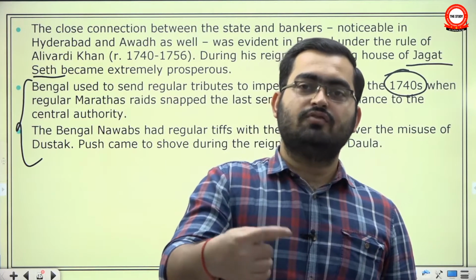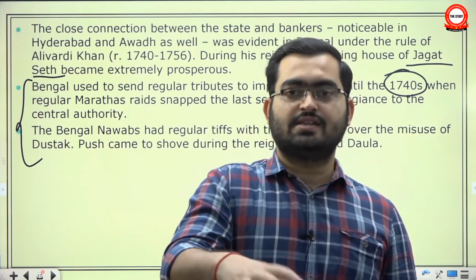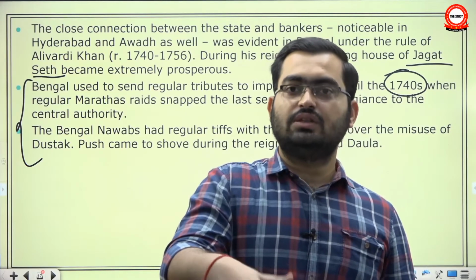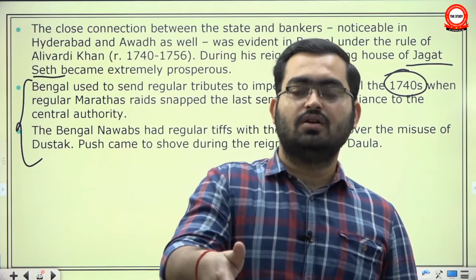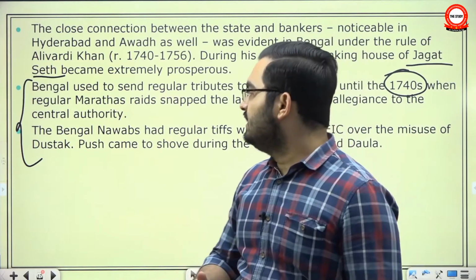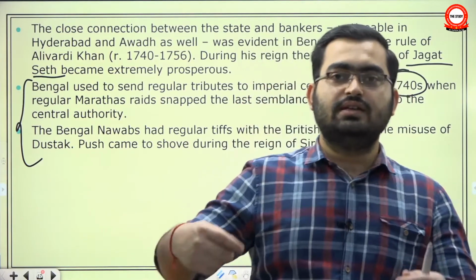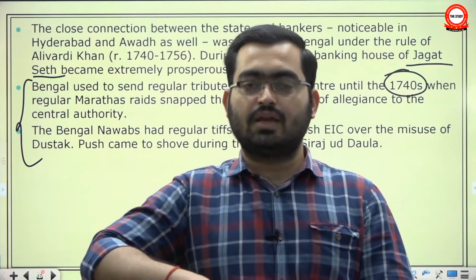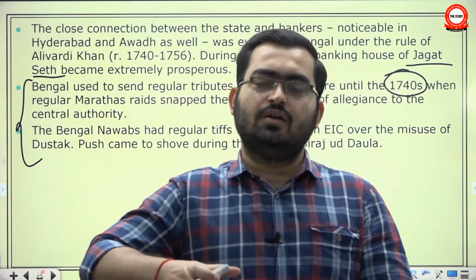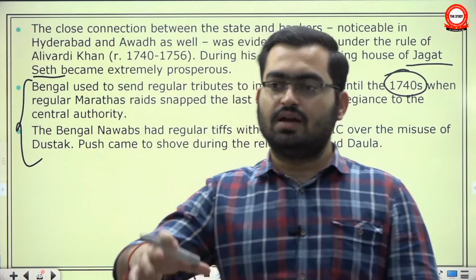Then from the 1740s, Marathas started expanding into Bengal and into Punjab, conducting regular attacks on Bengal. To defend against those attacks, Alivardi Khan ceded the territory of Orissa to them, and he also had to spend a lot of money on defenses. So they stopped paying tributes to the Mughal emperor at this point.